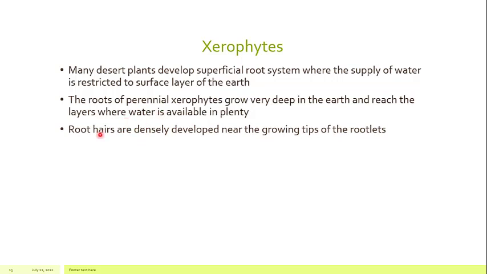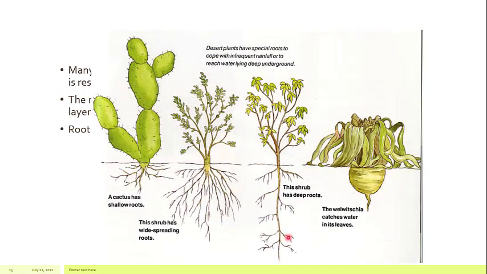As far as the root hair is concerned, root hairs are very densely developed near the growing tips of the rootlets, as root hair and water absorption are directly proportional to each other. The more the root hairs, the more will be the water absorption. As you can see here is the condition. You can see a cactus has a shallow root. These roots are near to the surface of the soil. As you can see here, we have the surface of the soil and roots are restricted to the surface of the soil. So what does it do?